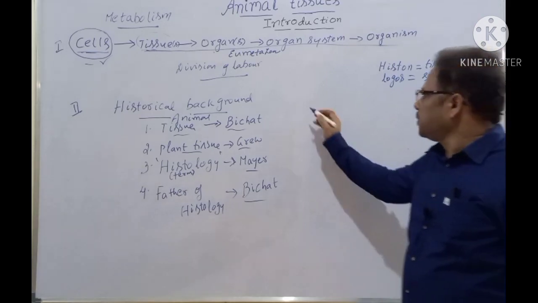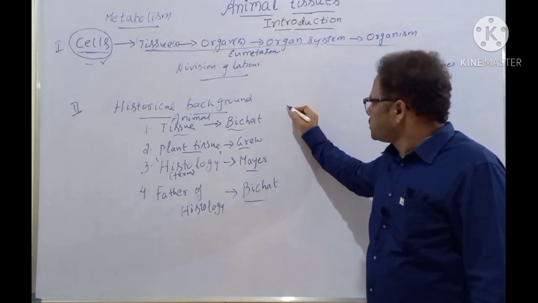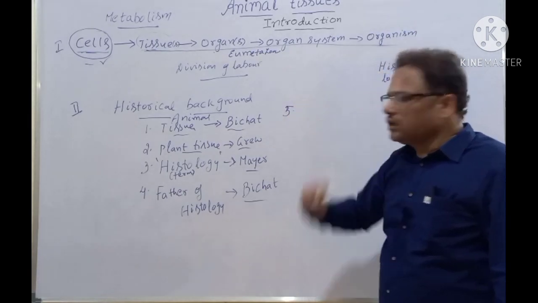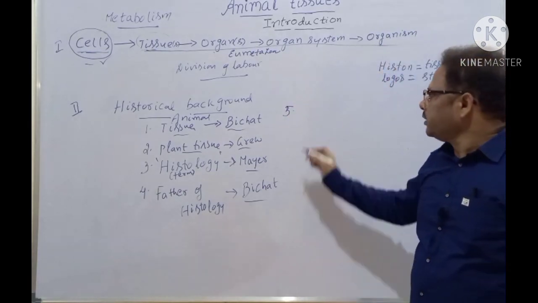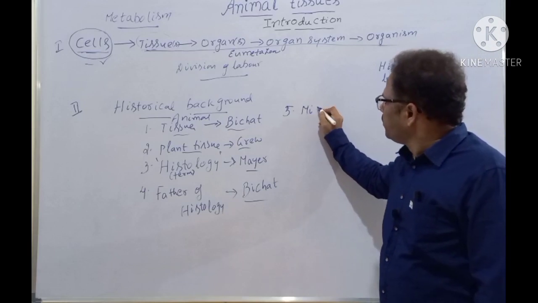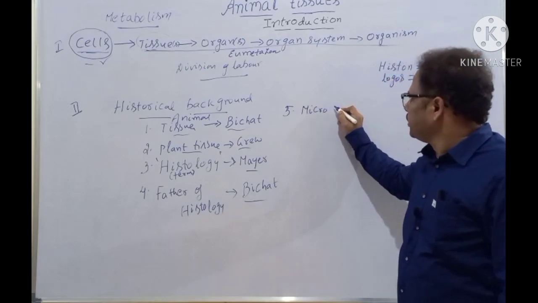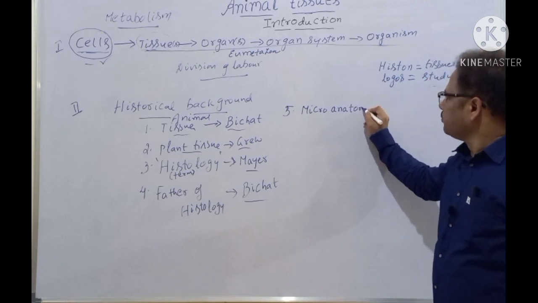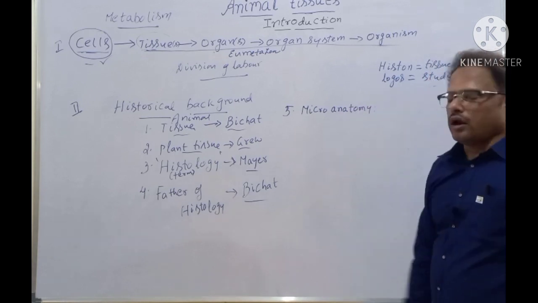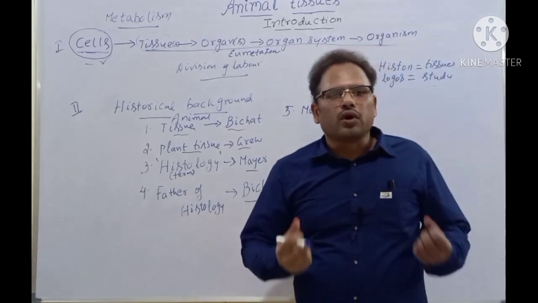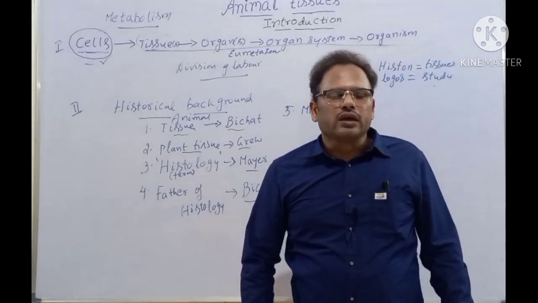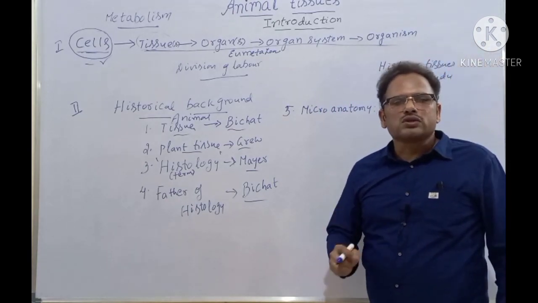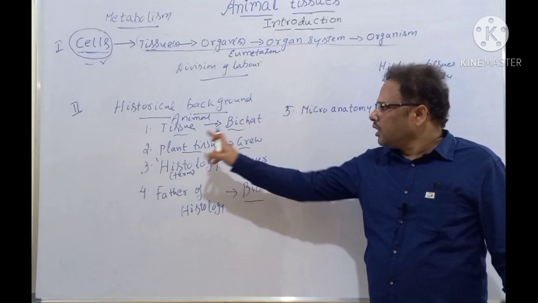Clear? Next one, these tissues are studied at the microscopic level, and that's called microscopic anatomy or microanatomy. What is anatomy? Anatomy means the study of internal body parts, isn't it? When the internal body parts are studied at the microscopic level, that is nothing but histology.